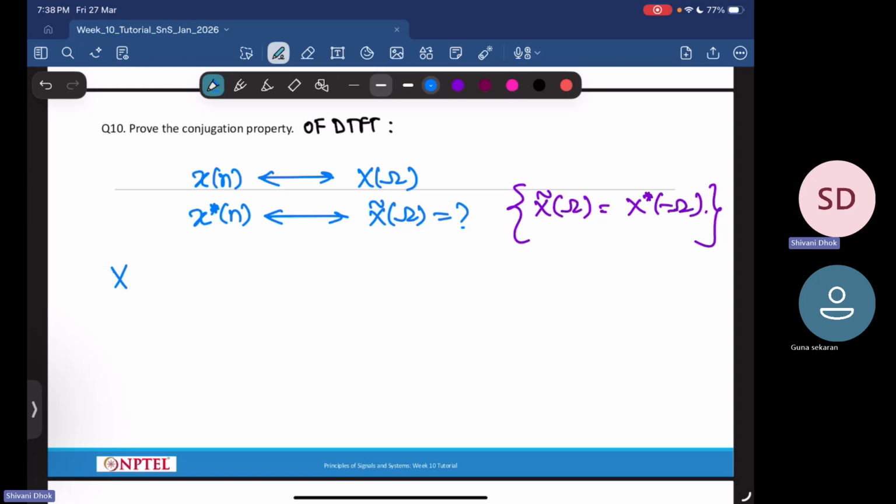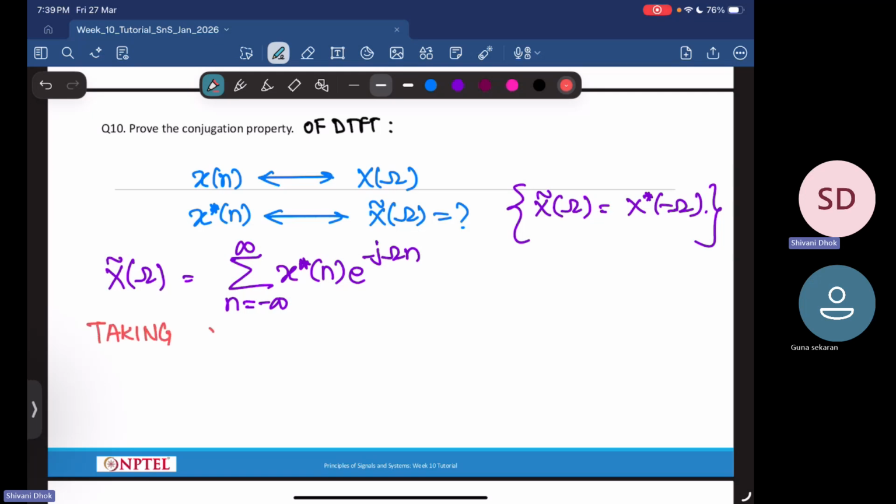So let's say your X tilde of omega is the Fourier transform of your signal x conjugate of n. So this is summation n running from minus infinity to infinity x conjugate of n into e power minus j omega n. Now what I'll do, I'll take the complex conjugate on both sides.